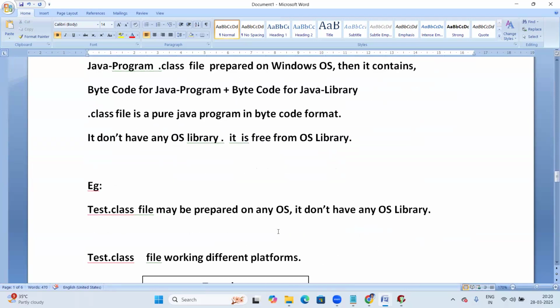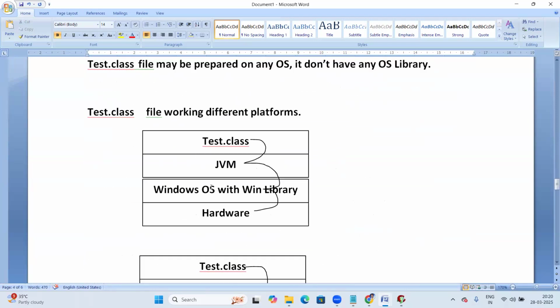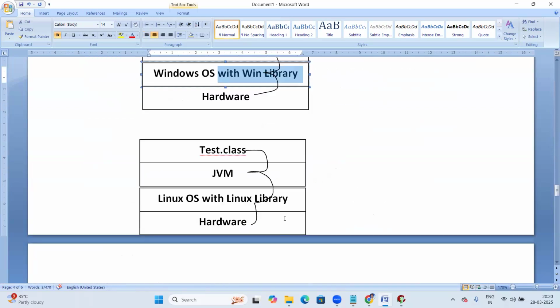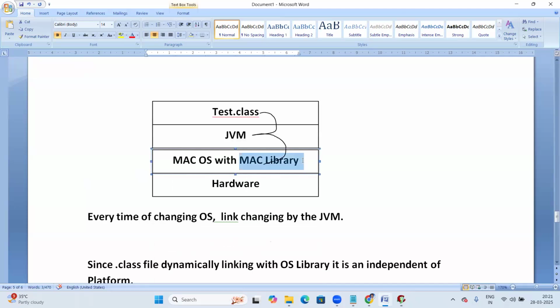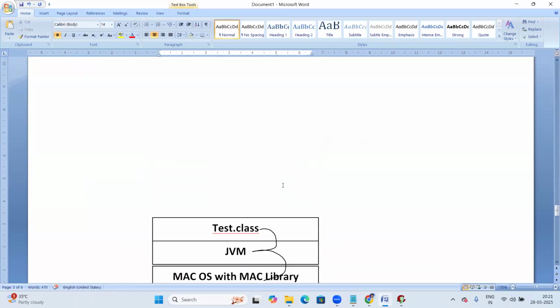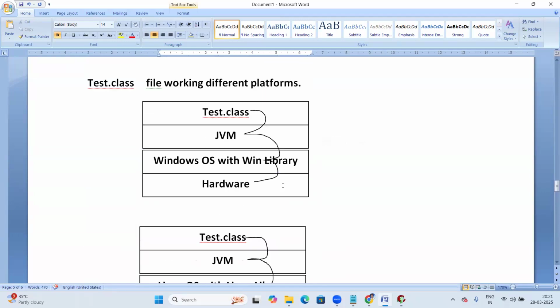Suppose the .class file is running on Windows OS, it links to the Windows OS library. The same .class file running on a Linux OS links to the Linux library. The same .class file on Mac OS links to the Mac library. The same .class file on Solaris OS links with the Solaris OS library. So the JVM takes care of linking here.